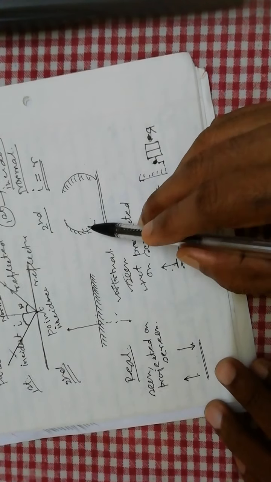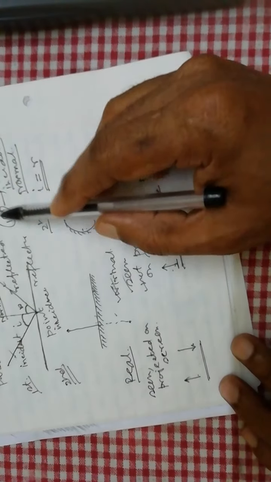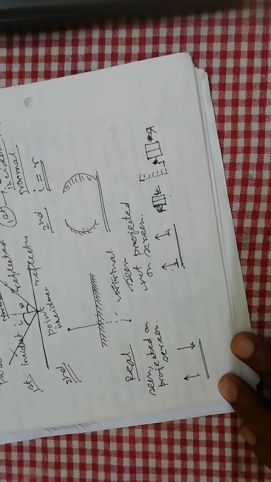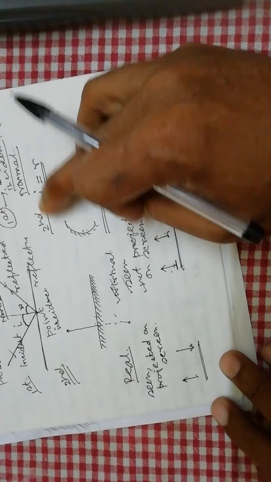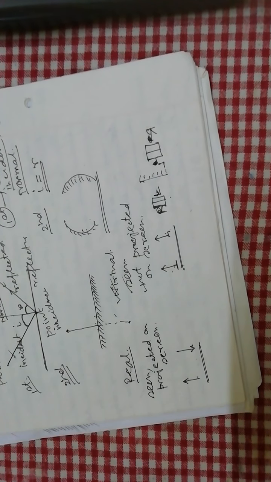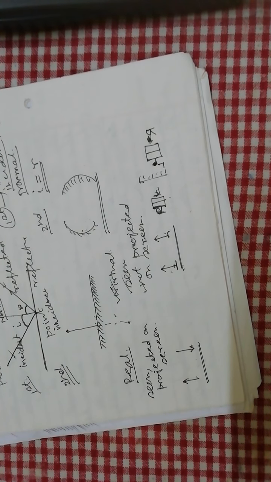Plane mirrors and spherical mirrors both obey these two laws of reflection. Also, regular and irregular reflection both obey these laws. That means every type of reflection obeys the laws of reflection. These are the reflection of light in the plane mirror.